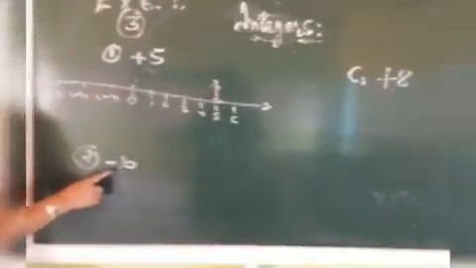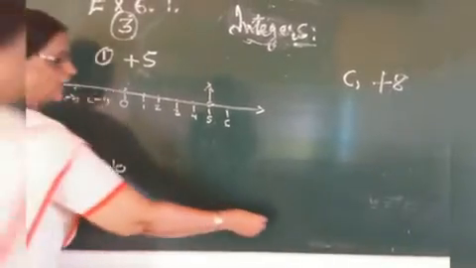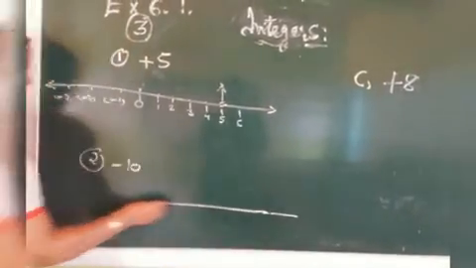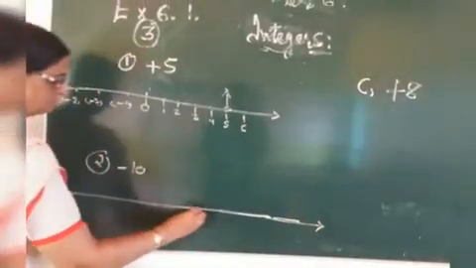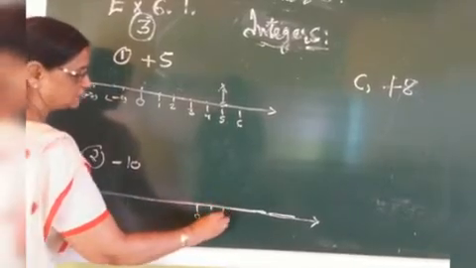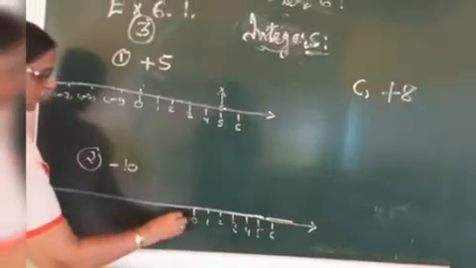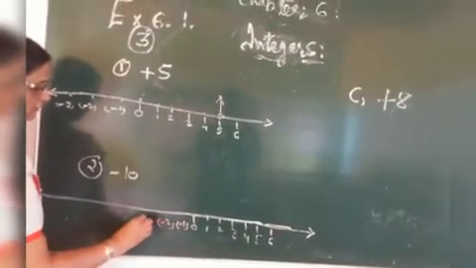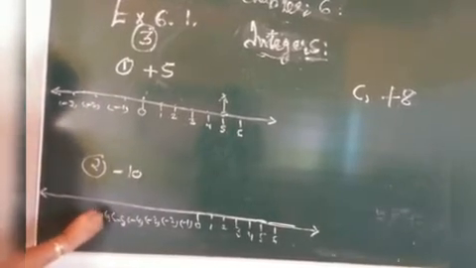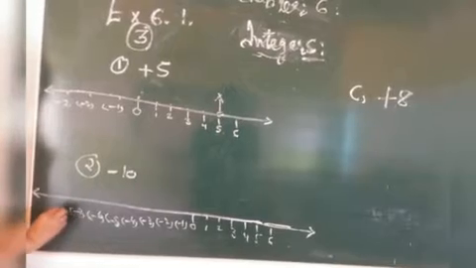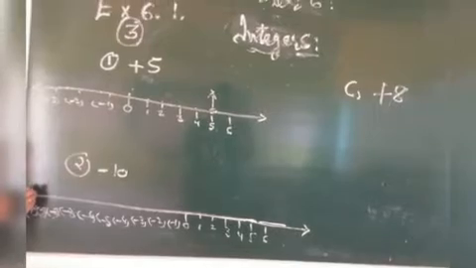Next question is -10. For that we have to draw the number line again. 0, 1, 2, 3, 4, 5 and positive numbers, and negative numbers on the left side of the 0. -6, -7, -8, -9 and -10.